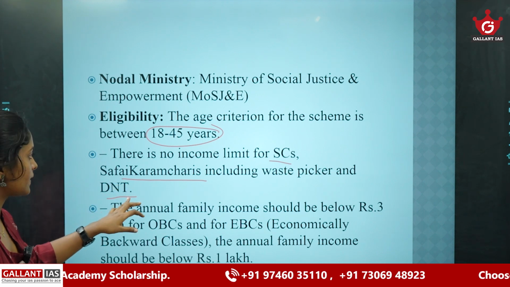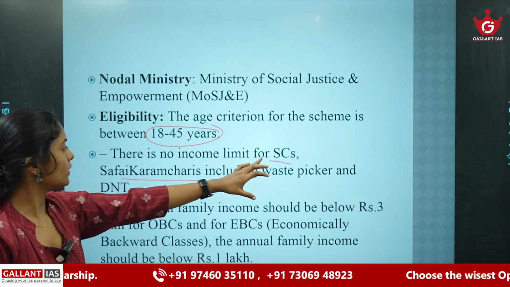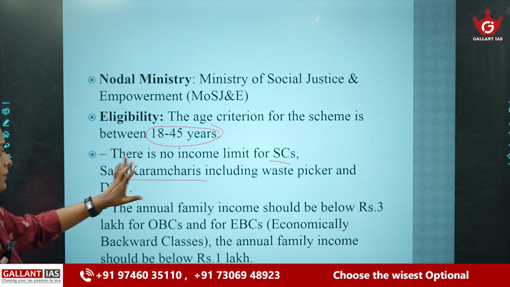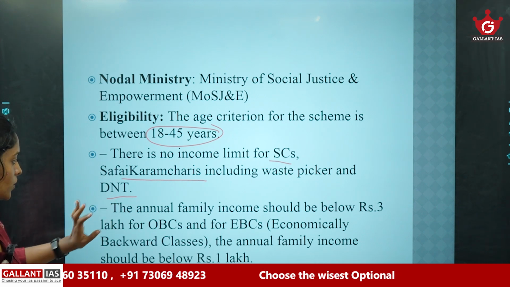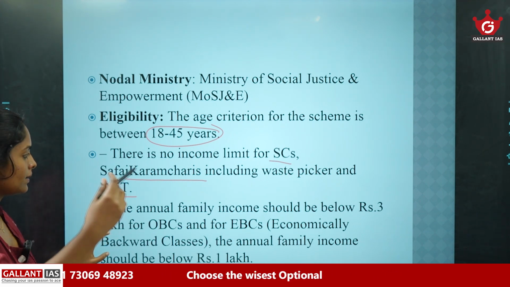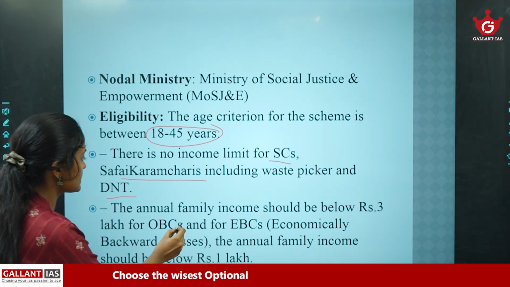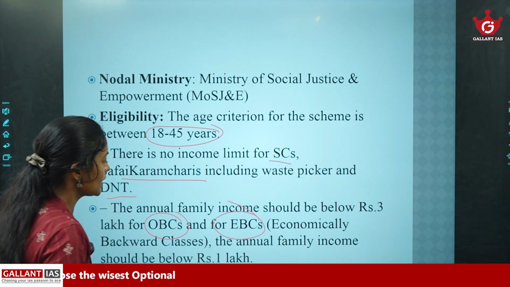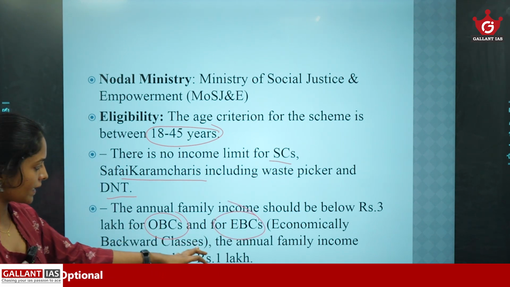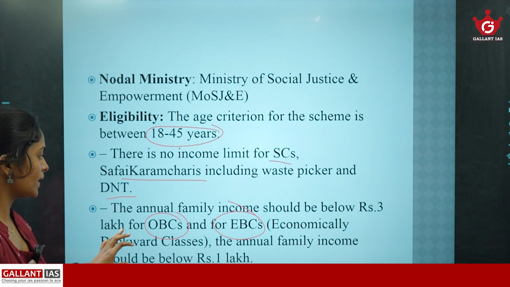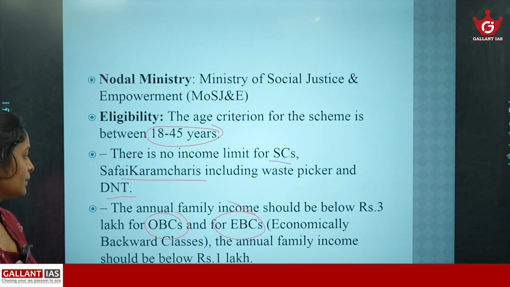DNT means Denotified Tribes. So there is no income limit for Scheduled Castes, Safai Karamcharis and Denotified Tribes, but there is an income limit for OBCs and EBCs, that is, Other Backward Classes and Economically Backward Classes.